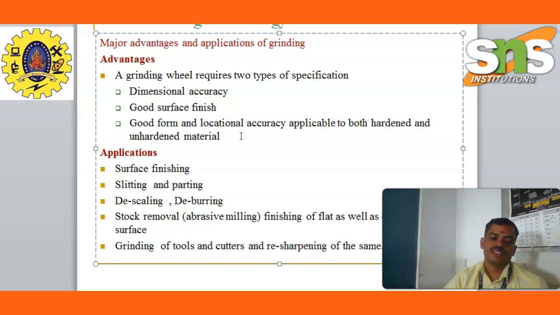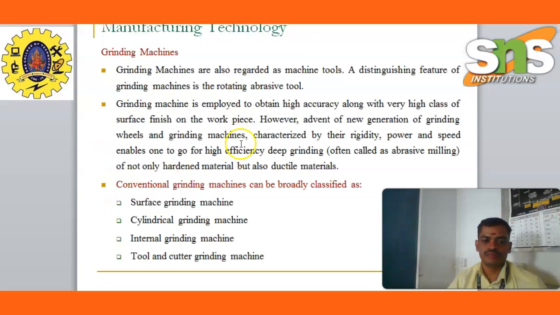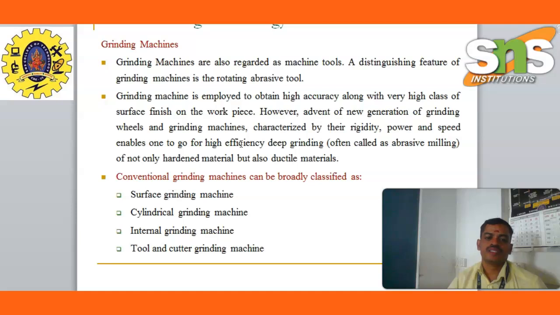Applications: surface finishing, slitting and parting, descaling, deburring, stock removal, finishing, flat and cylindrical grinding, and grinding of tools and cutters, resharpening and the like. Grinding machines are also regarded as machine tools. A distinguishing feature of a grinding machine is the rotating abrasive wheel. The maximum speed of a grinding wheel is mostly 3000 to 6000 RPM. For cutting tool sharpening and resharpening, the standard speed is 3000 RPM. In cylindrical grinding, the maximum speed is 3000 to 6000 RPM.